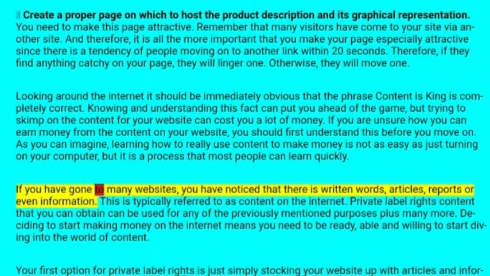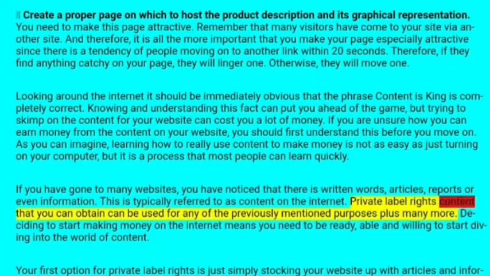If you have gone to many websites, you have noticed that there is written word, articles, reports or even information. This is typically referred to as content on the internet. Private label write content. Often they use the previously mentioned formats plus many more.